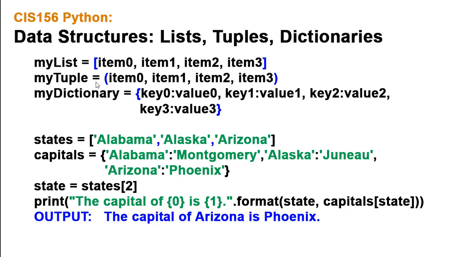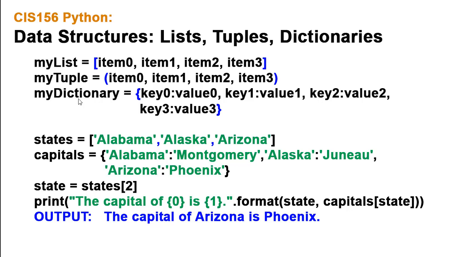A tuple is just like a list, except we bookend it with parentheses, and a tuple, or some people pronounce it tuple, both ways are correct, is immutable. We cannot change the items in a tuple. We can't add to it. We can't subtract items, whereas in a list we can. That's the big difference between these two.